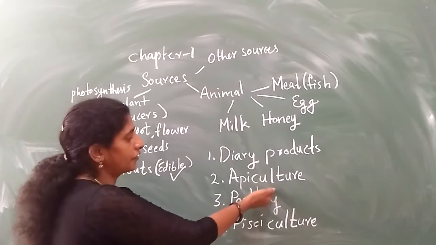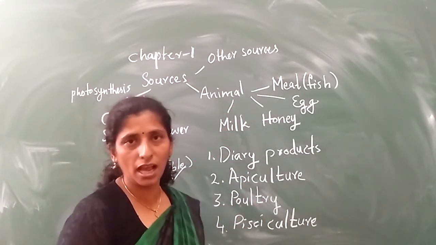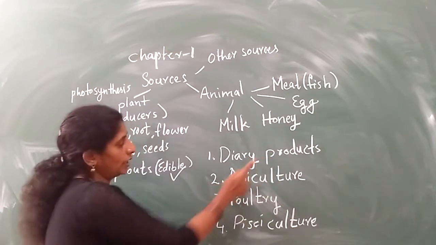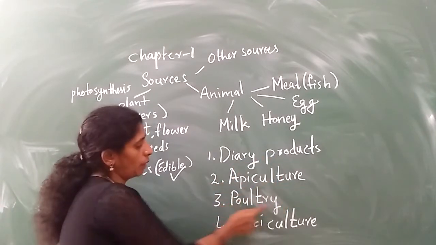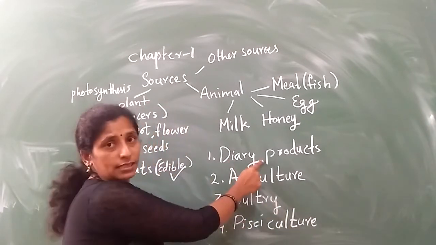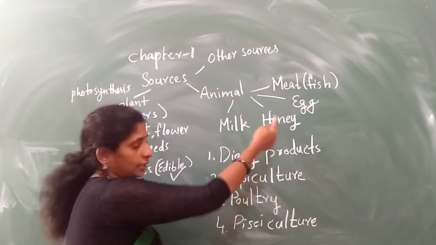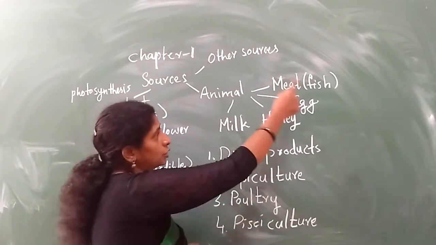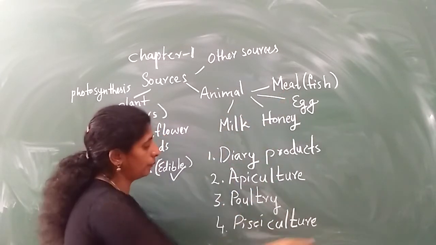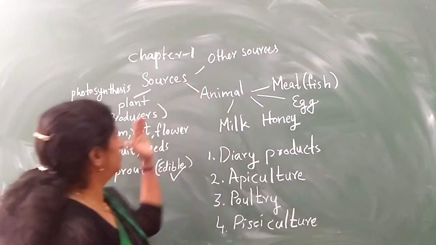So these are the different areas concerned with getting products from the animals. Dairy products, apiculture, poultry and pisciculture. So dairy is related to milk, apiculture is related to honey, poultry is related to birds, egg and meat, and pisci is related to fish. So these are the different things.